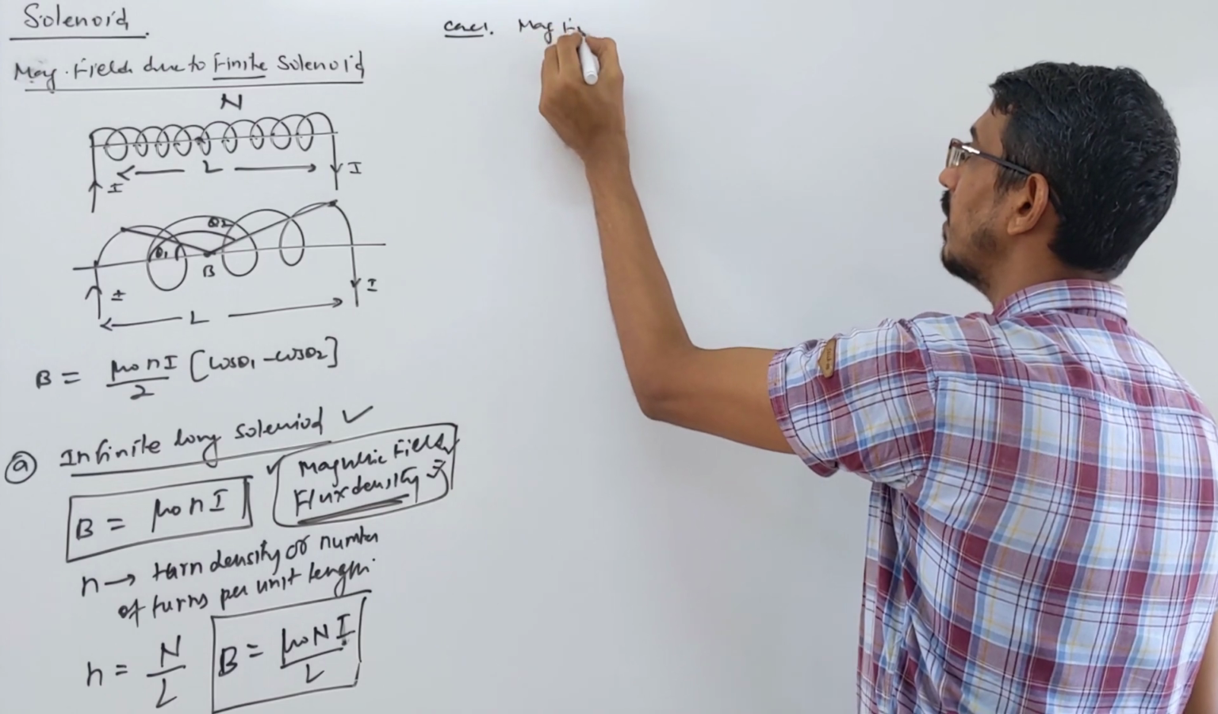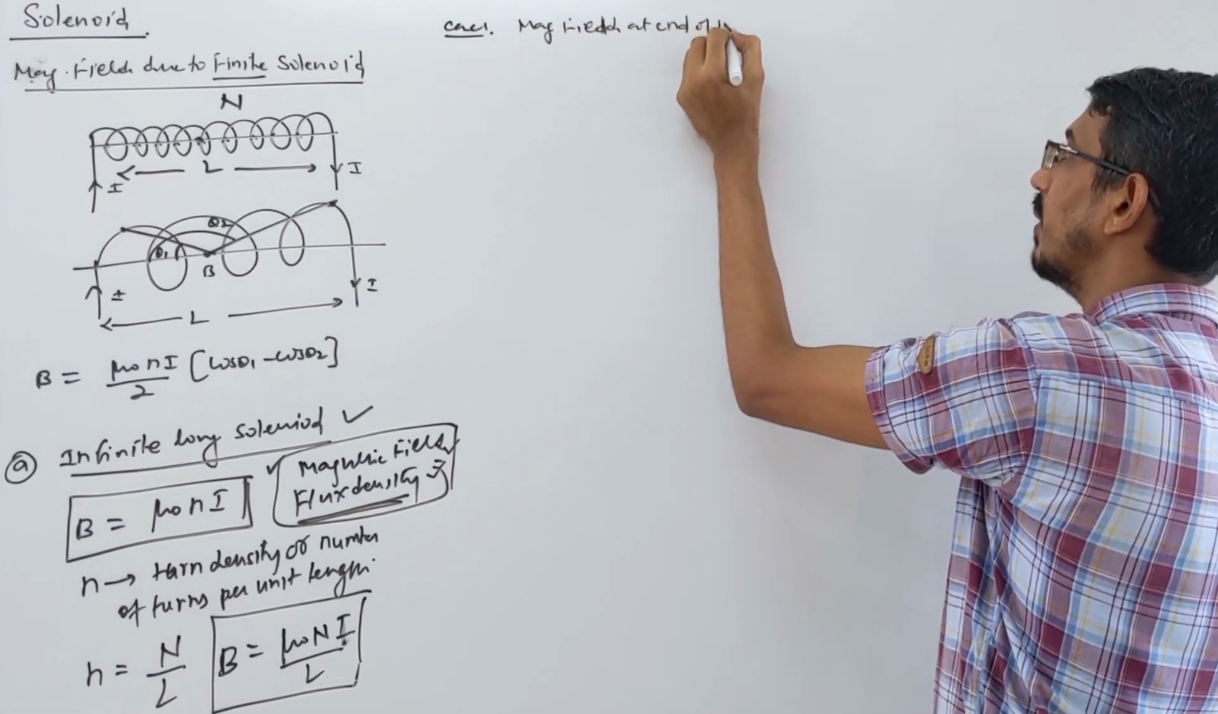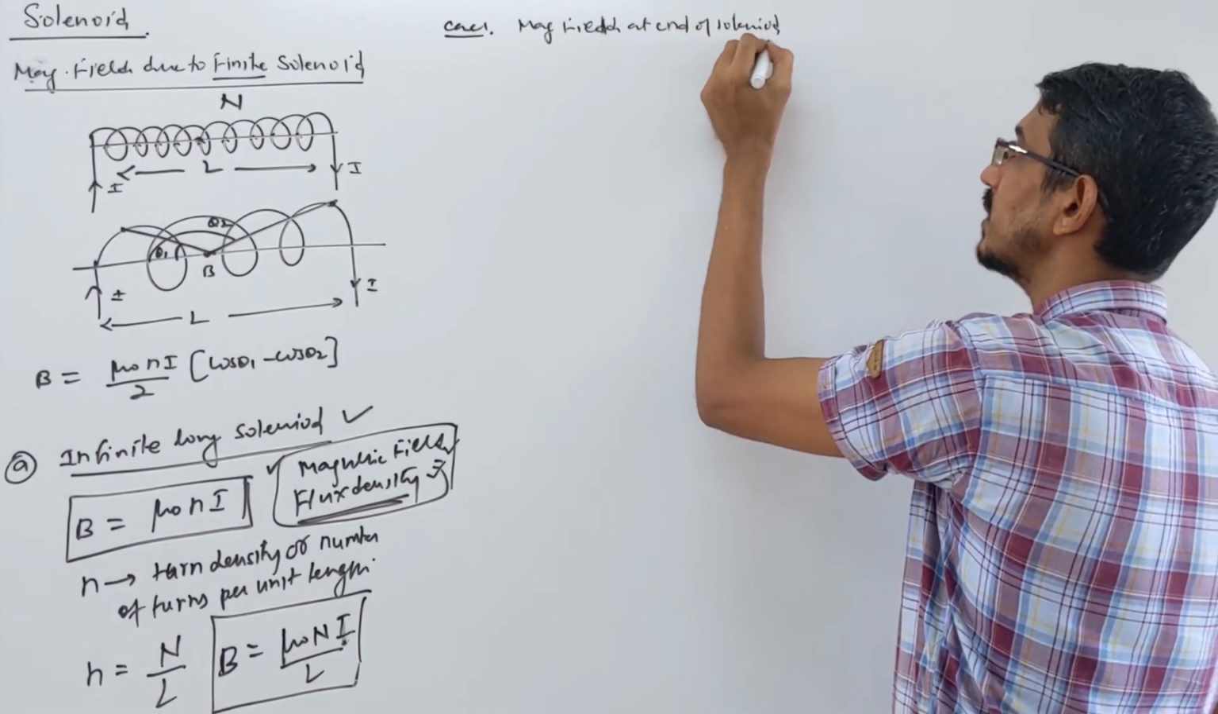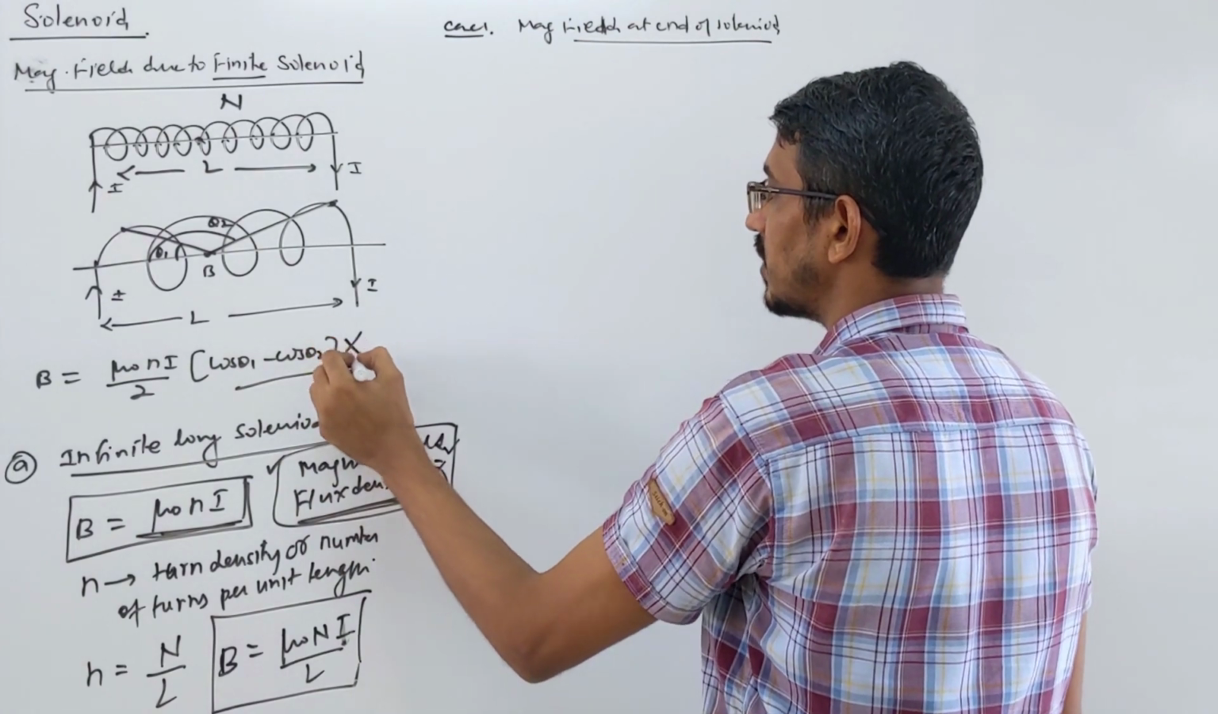Magnetic field at the end of the solenoid, and this formula we are writing is only for an infinitely long solenoid, okay? Generally this is not asked of us.